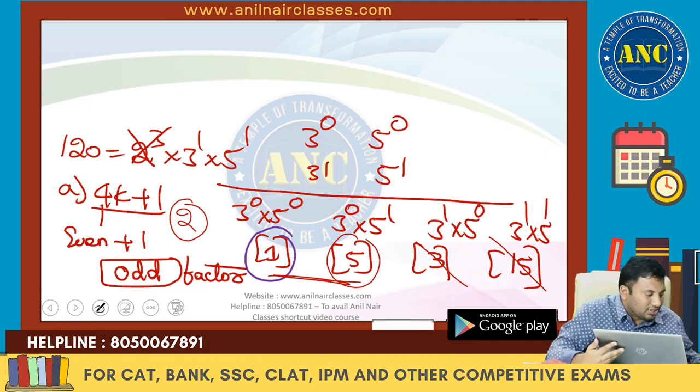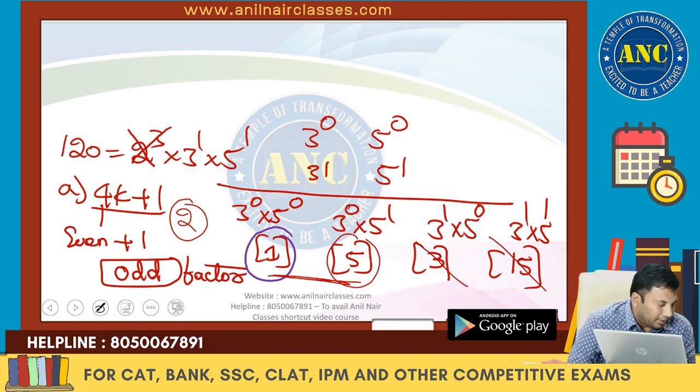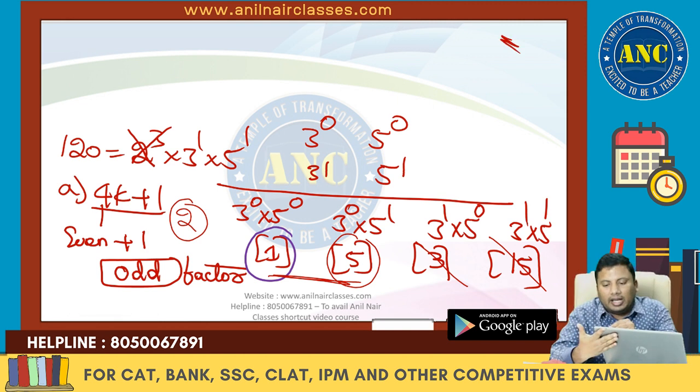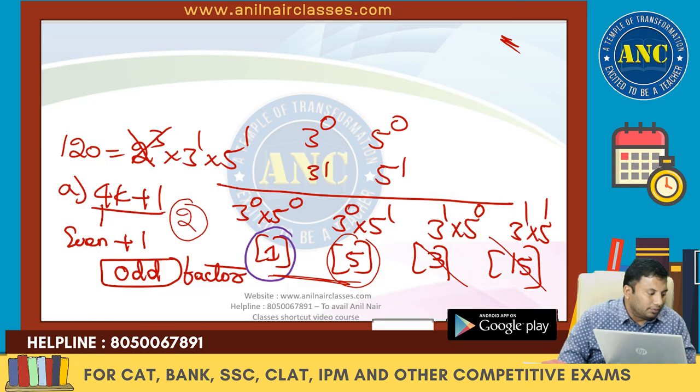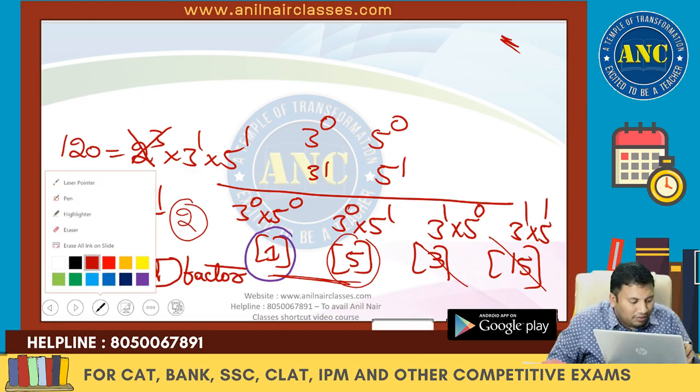Factors and multiples, session number 3. I hope it is clear. If something is a valid doubt, I will tell the student's name and I will take it in the class. Right? Everybody kindly reply in the live chat. Factors and multiples, one time entire concepts, it should be clear to you. Balaji says for 240. For 240 what we got, Balaji?